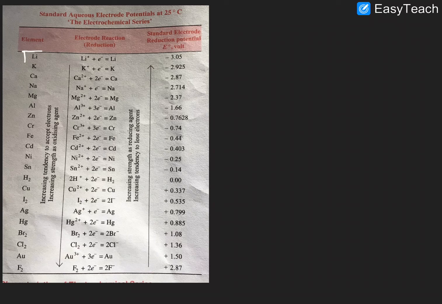The most negative reduction potential is lithium. The most positive reduction potential value is fluorine. Generally, the electrode potential with a more negative value acts as the best reducing agent, and a more positive value acts as the best oxidizing agent. So this is the best oxidizing agent, this is the best reducing agent.